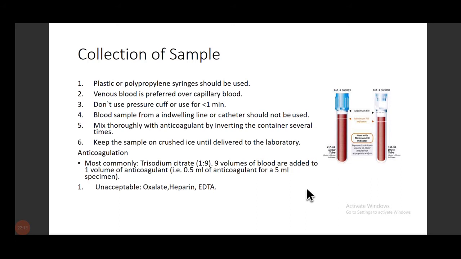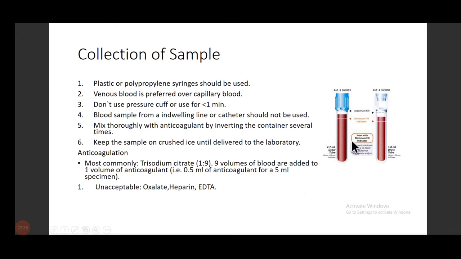One more thing to note is the blood sample should not be taken from any indwelling line or catheter. We have to make sure that the anticoagulant is thoroughly mixed in the tube, and we have to keep this sample on crushed ice until it is delivered to the lab.